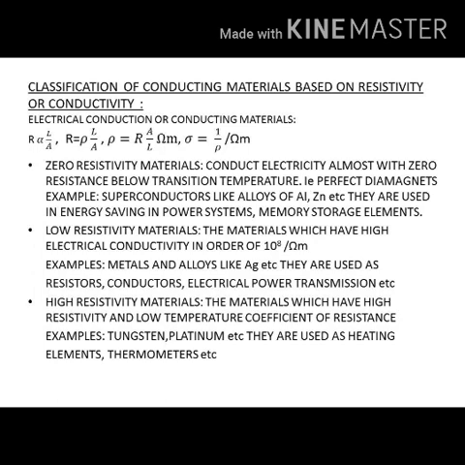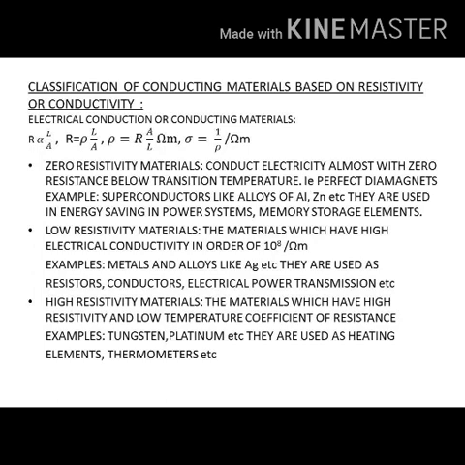Next we will study classification of conducting materials based on their conductivity. Conducting materials are those materials which conduct electricity whenever the potential difference is applied across them. The most important property of this conducting material is resistivity. We know the relation here, resistance is directly proportional to length and inversely proportional to its area of cross section. Remove the proportionality sign, so that the proportionality constant is known as resistivity. That is rho equal to RA by L ohm meter.